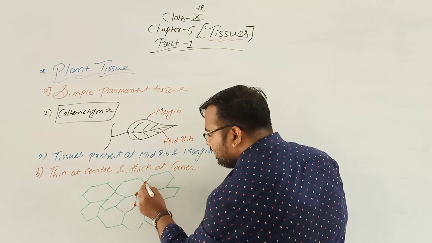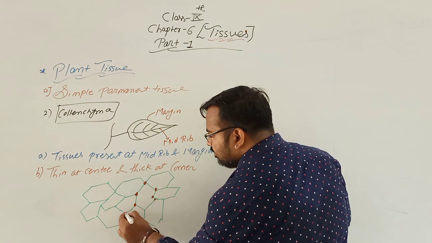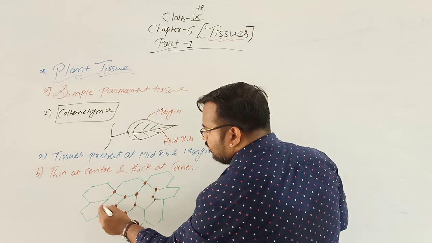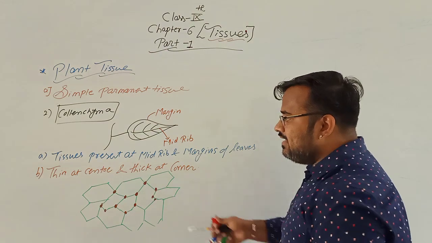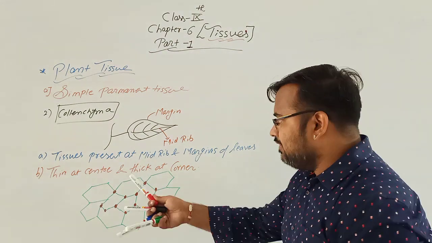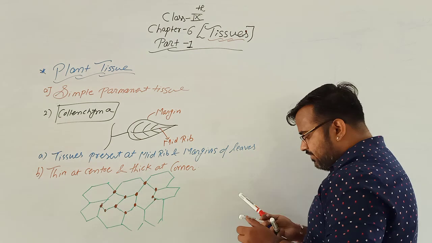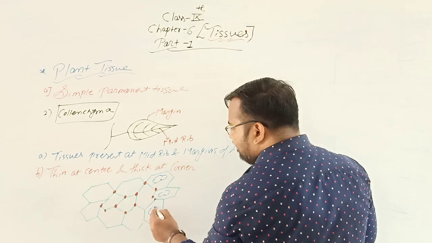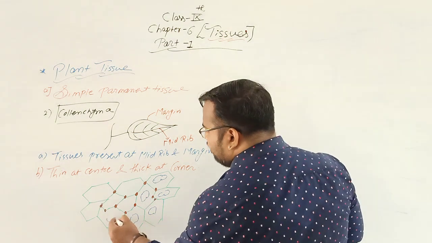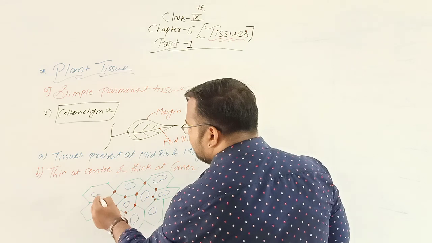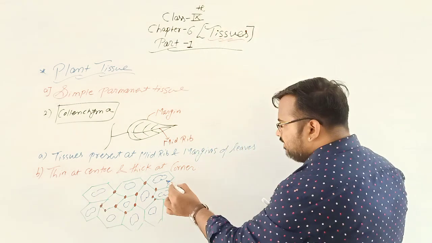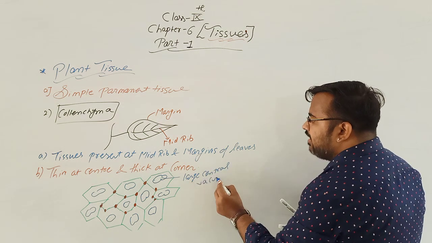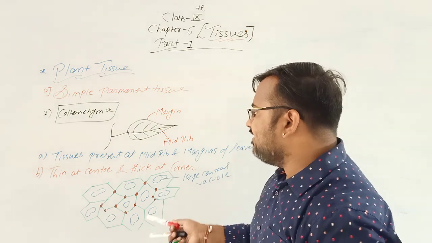And as you can see, there are no intercellular spaces present. And one of the most important things, they present large central vacuoles. Large central vacuoles are present. Vacuoles means holes are present. So it is a large central vacuole. So they are hexagonal in structure.